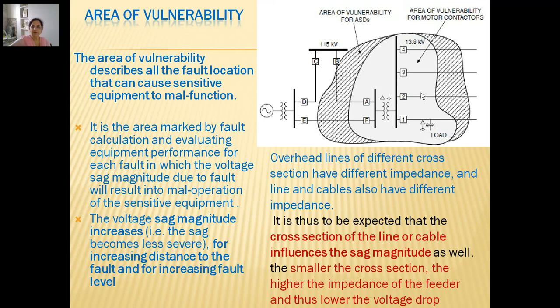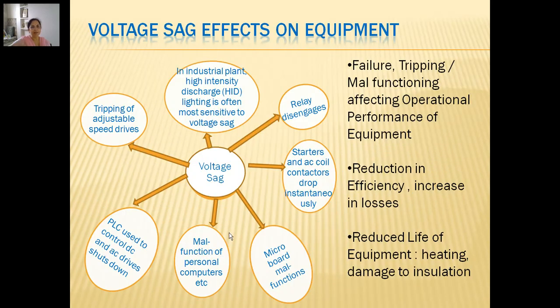So if you have understood the concepts of area of vulnerability and the critical distance, we can see that in general we are talking of voltage sags because they account for the maximum percentage of power quality issues, with voltage sag as the major event. And so we can see it influences various equipment, mainly because of failure, tripping or malfunctioning, which affects the operational performance of the equipment.